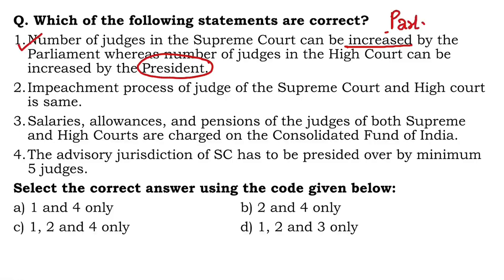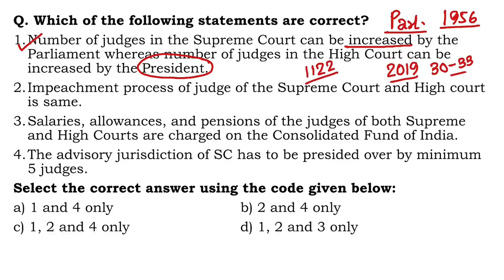And what is that law? Supreme Court Number of Judges Act 1956. You modify the law, amend it, and you can then increase the number of judges. Like the last time in 2019, this law was modified and the number of judges was increased from 30 to 33 plus one Chief Justice of India. Okay. And as far as High Court judges are concerned, they are increased by an executive order, like we recently increased the number to